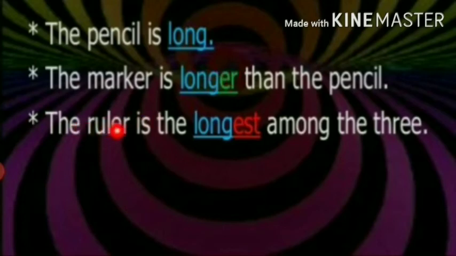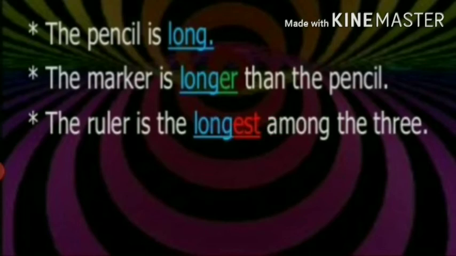So the ruler is the longest among the three. That is marker, pencil, ruler. Who is the longest? Ruler is the longest. So ruler is compared with the marker and pencil, with the whole. So it is superlative. EST, superlative. Understood?